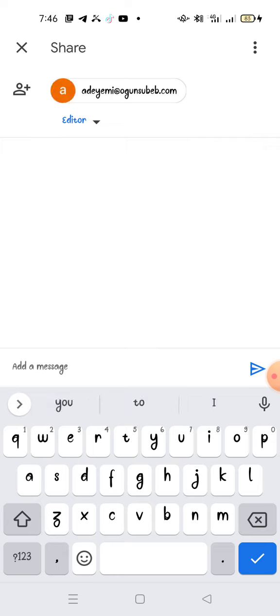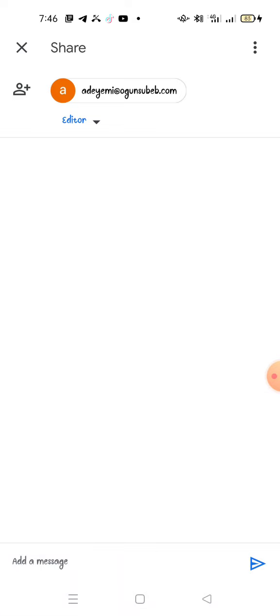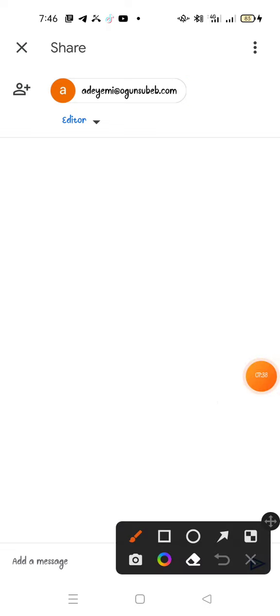It's not compulsory that it's only Gmail that you use. You can add any mail to this. And then this is also very important, this place, editor. If you save it like this and send it, the person can have access to it and edit whatever you have done.